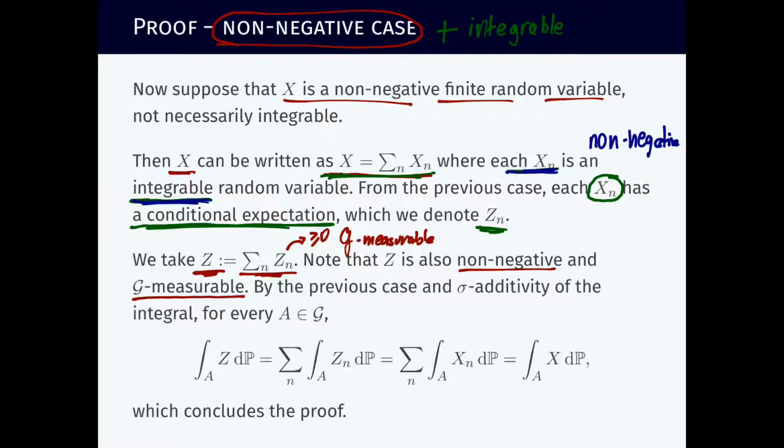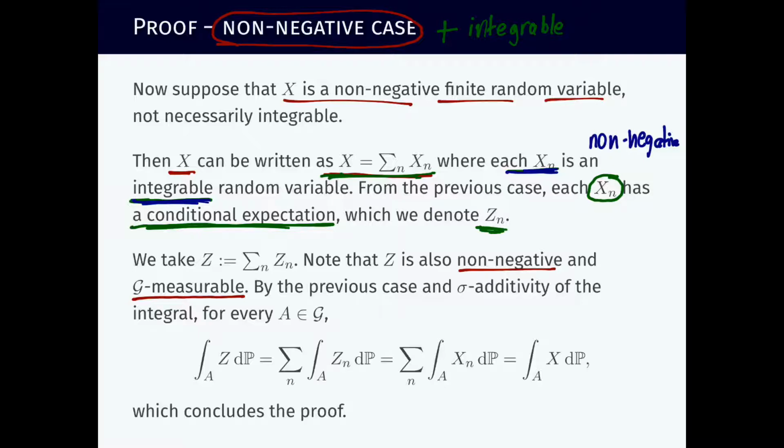And since they are all non-negative, adding all of them, or adding just the first k of them and letting k tend to infinity, will give the same. The second expression is a limit, and we know limits of measurable functions are measurable functions. Anyway, this was just to establish that this function Z is indeed measurable and non-negative.